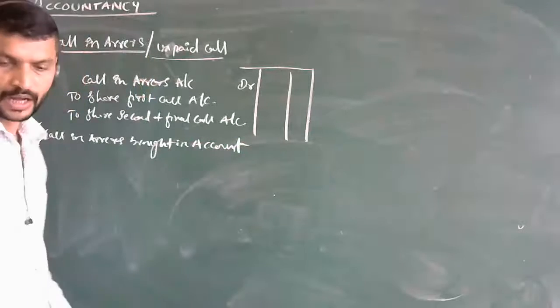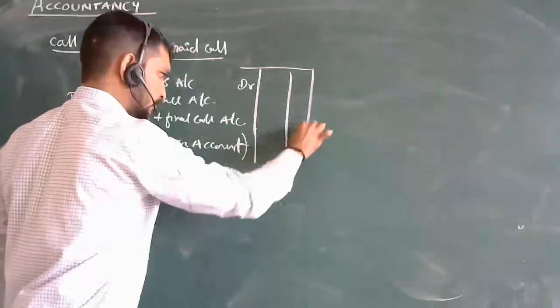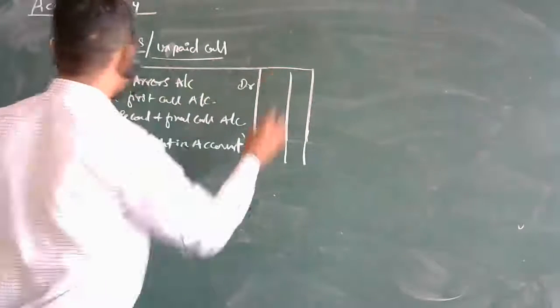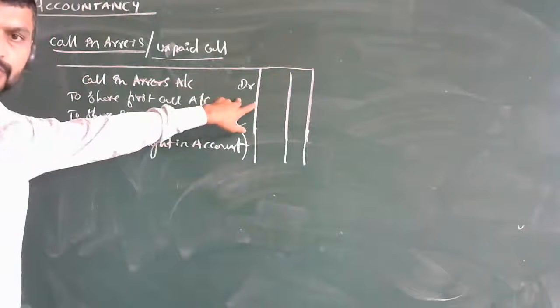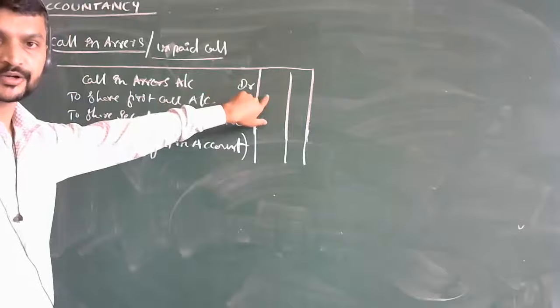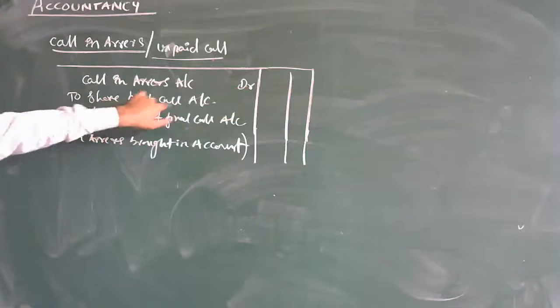When these calls are made and this should be taken into notice, we pass this journal entry. Call in arrears account debit, that is the debtor account we mention. Call in arrears debtors to share first call account.